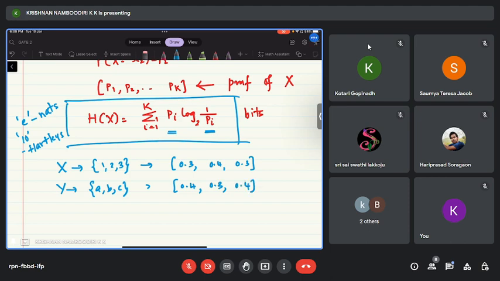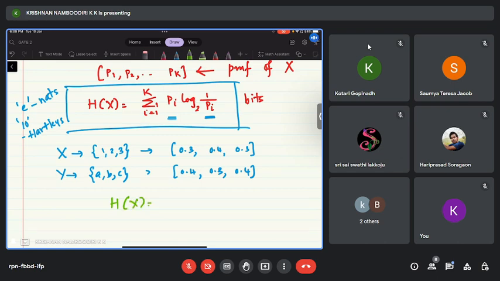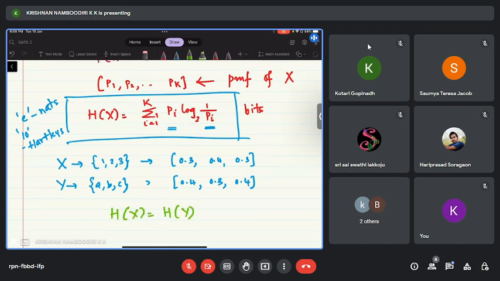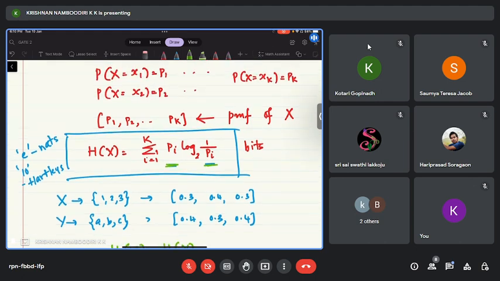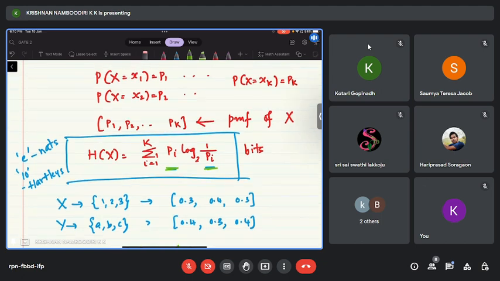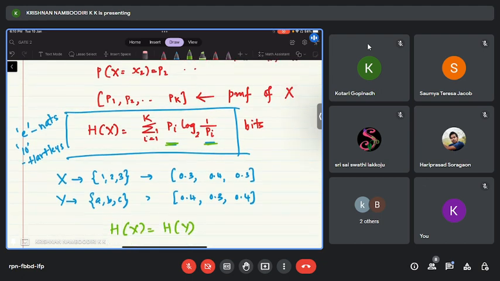So basically these PMFs are coming as just a permutation of the first one, right? Or in other words, if I sort this probability mass function vector, then you will get the same vector. So here you can notice that h of X equal to h of Y. What is the reason? H of X or h of Y will depend only on the probabilities, these p_i, with which the random variable takes its values. Say here p1 is the probability with which X takes value x1. So in this case, say 0.4 is the probability with which X takes value 2.